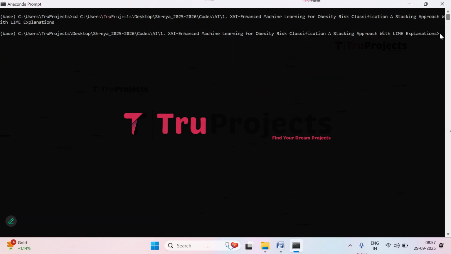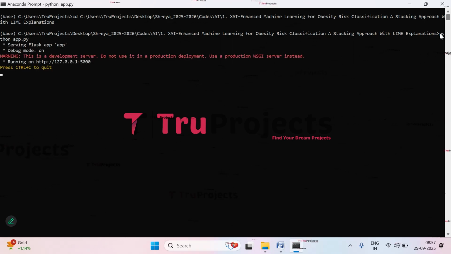Now compile the app.py file. Give the command python space app.py and click on enter. This command will execute the Python script and perform a runtime check for any syntax errors or logical issues. And after running the app.py file, the Flask framework will host the application locally at the default address, which is the localhost and the port unless configured differently.